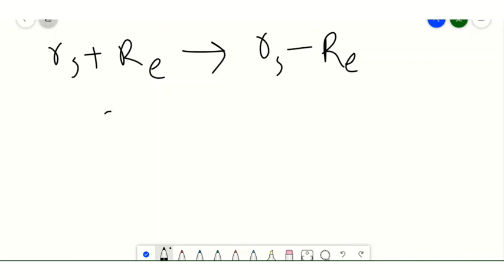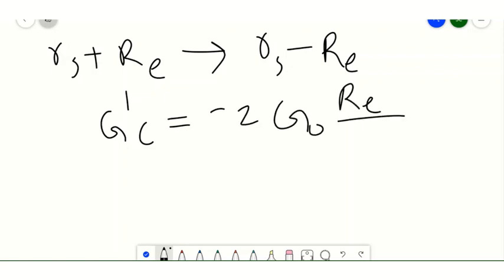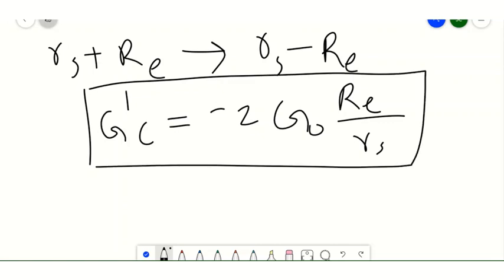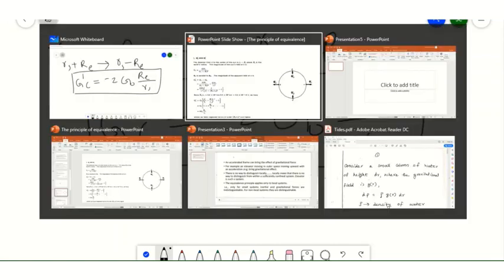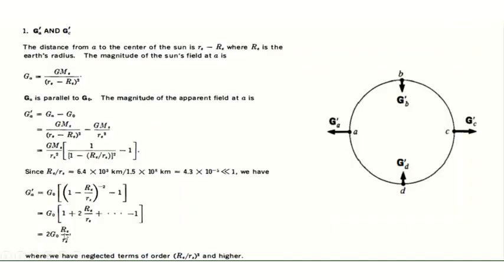So therefore we will obtain the equation G dash C is equal to minus 2G0 RE by RS. So this equation is the same as the previous one, but the negative sign is there.